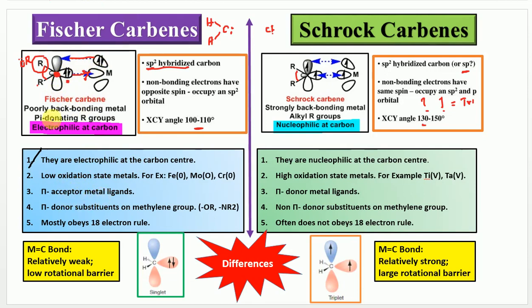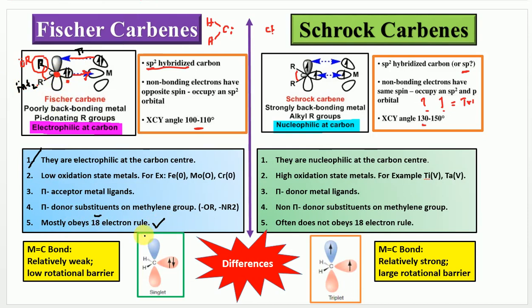Also, a pi donor substituent on the methylene group will stabilize the Fischer carbene. So if it is a pi donor substituent like NR2, OR, methoxy, such groups which can donate a pair of electrons will stabilize the Fischer carbene because it is electrophilic in nature. And most Fischer carbenes generally obey the 18 electron rule.